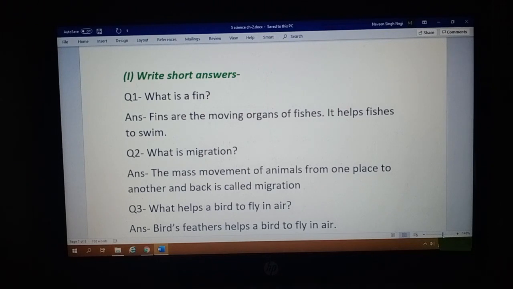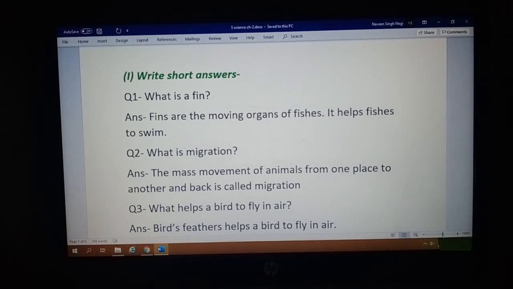What is a fin? Its answer is: fins are the moving organs of fishes and they help fishes to swim. Means with the help of fins the fishes swim in the water, and it's their tail that gives them direction. So you can say that fish move with the help of their fins.